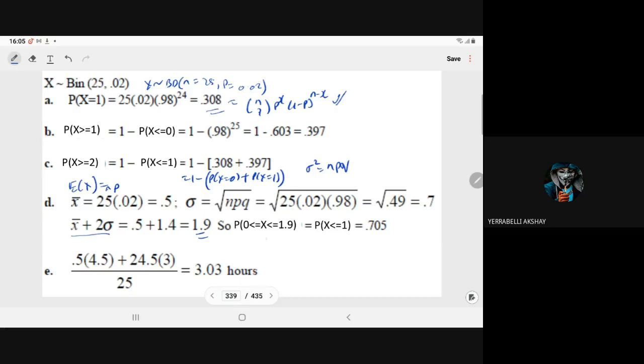It means we want the probability that the number of students getting that facility will be less than 1.9 but not less than 0. So it is nothing but the probability X less than or equal to 1. Its probability will come as 0.705. Right, it is the probability of X equal to 0 plus probability of X equal to 1.